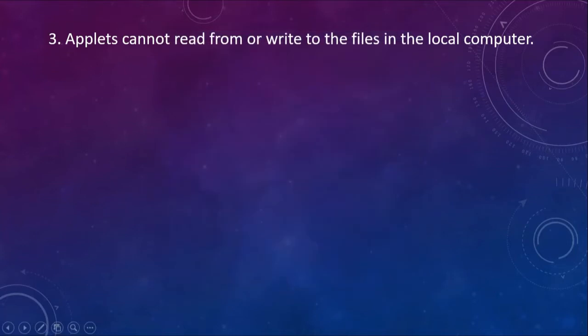Applets cannot read from or write to the files on the local computer. This is very important, because suppose code downloaded from the internet is malicious: it may try to modify or write something onto your file system, or try to read something from your file system and send the data to a remote server. So to ensure security, the developers of applets designed them in such a way that they will not be able to read or write any files on the local computer, to neutralize this kind of risk.